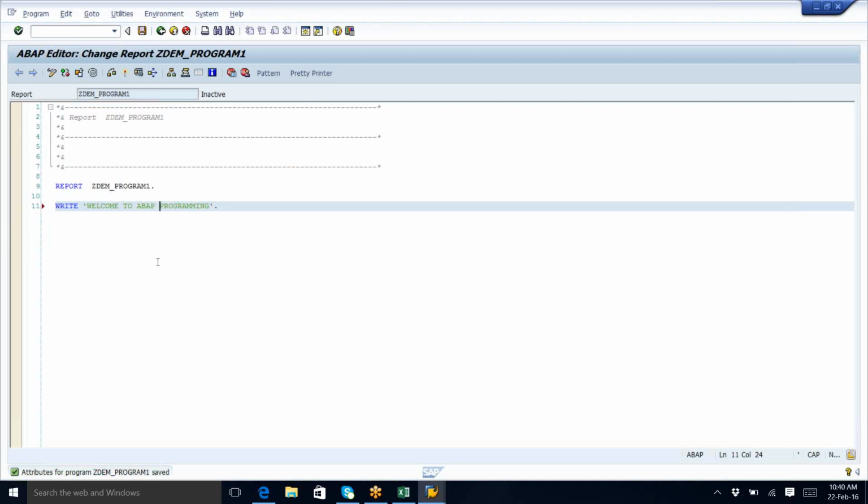ABAP is not case sensitive. I can write small, capital, small, capital. But if the client says all my keywords should be in capitals, do I need to rewrite it again?